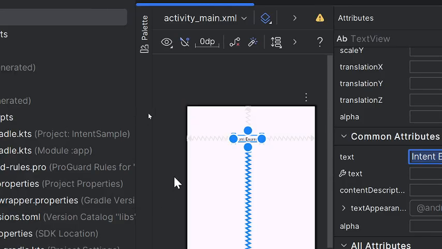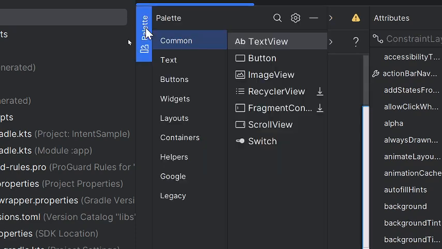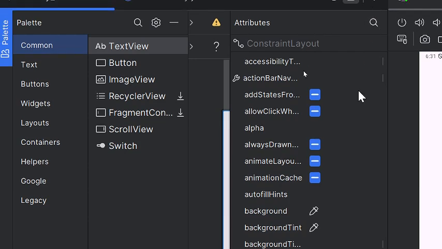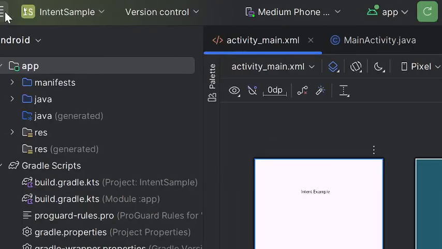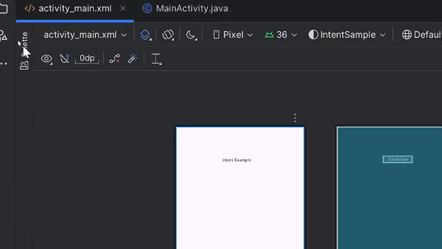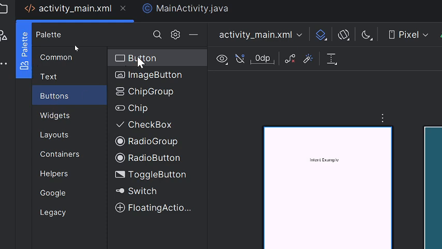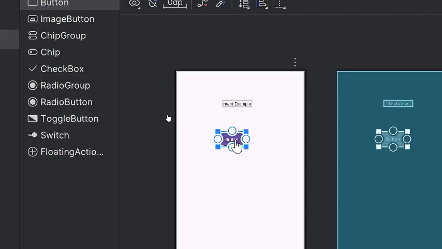Okay. Next, how to add a button. So in here, the palette here, right? So let's hide this one para mas makita yung palette. So in the palette tab, you choose the buttons and click the button na element. You drag it here sa ating design. So since dalawa yung button na gagamitin natin, so let's design, no. Let's move this one.